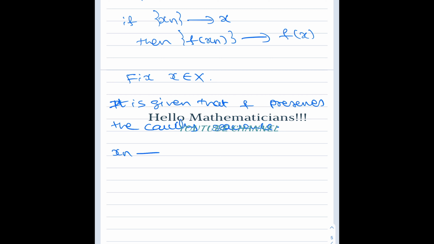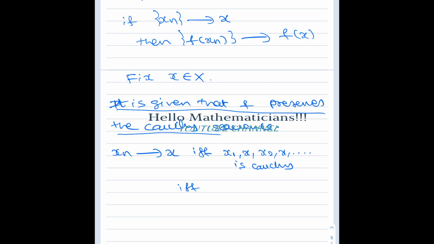Now, xn tends to x if and only if the sequence x1, x, x2, x, etc. is Cauchy. That is what we proved, right? By our assumption, f preserves Cauchy sequences.